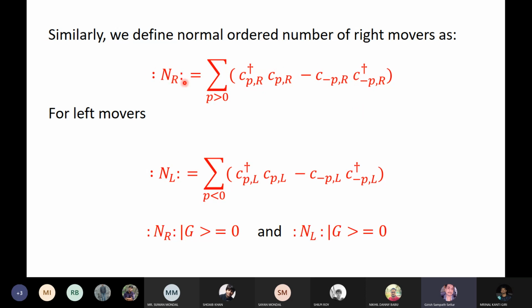So this and the original n_r differ by a constant which happens to be infinity. This is the correct way of defining the normal ordered number of right movers. Similarly, this is the correct way of defining the number of left movers.